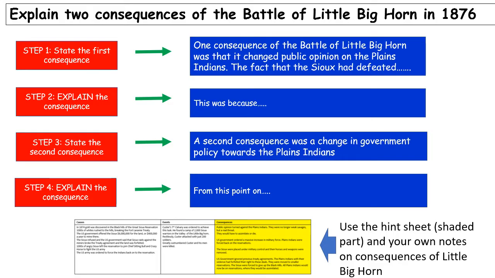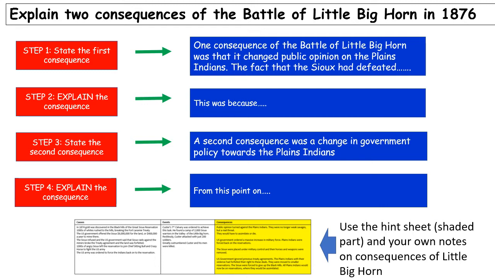So now we just need to test our understanding of the Battle of the Little Bighorn. In your book, just put this heading: explain 2 consequences of the Battle of Little Bighorn in 1876. And then obviously you just need to follow the clear steps for success in this question. So you have to create 2 consequences. Each consequence gets a mark out of 4.